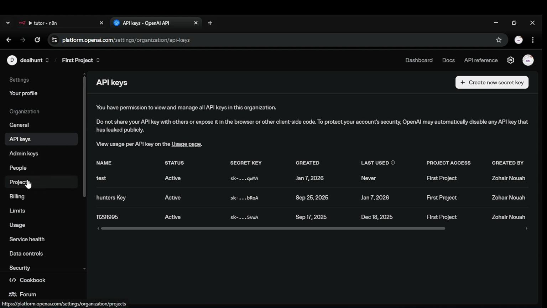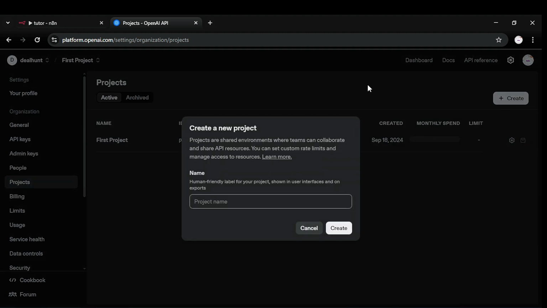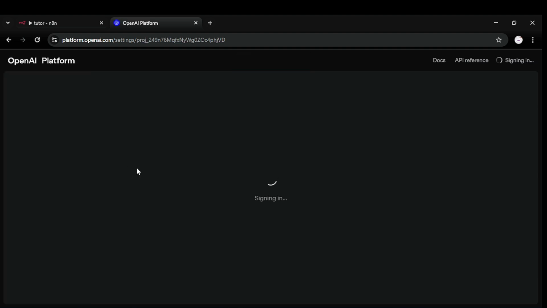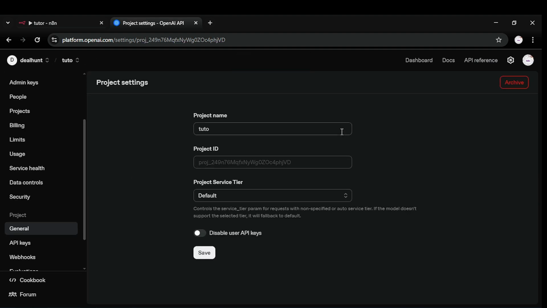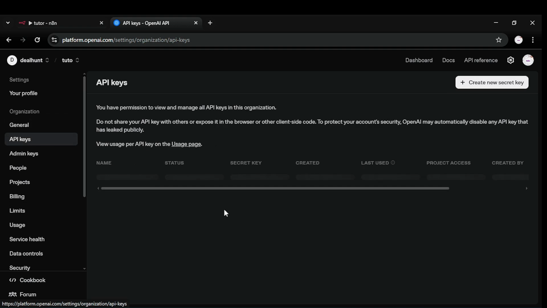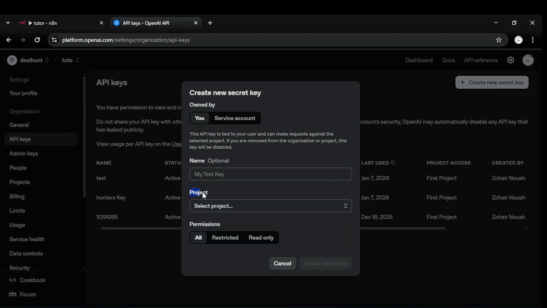On the right again, click on create, give it a name as usual. Just name it whatever you want, something you'll remember. Create, and I got the project created. It's easy. Let's go back to the API key so you can see our newly created project. As you can see, it's created successfully.